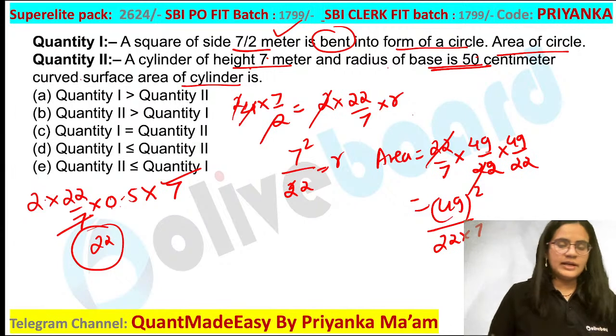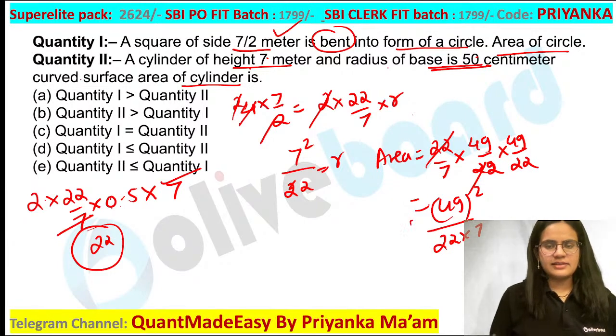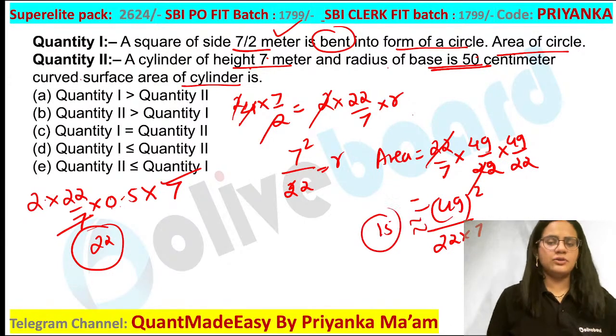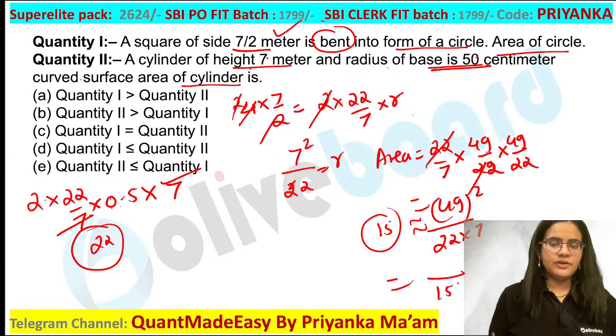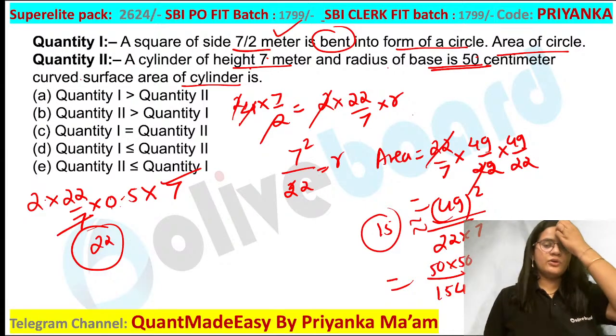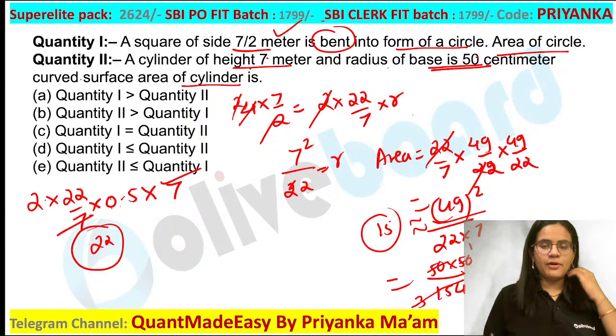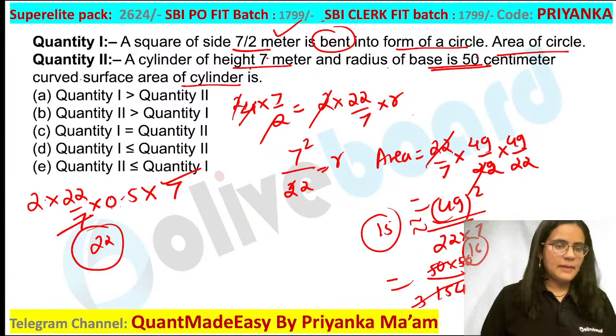Now you can calculate the approximate value. I think its answer somewhere around 15 would be the value. Okay, just check out what value you are getting in this. So how can you do the approximation? 22 sevens are 154, and this numerator is nothing but 1550. So approximately you can see what value you are going to get. If you are taking this, 53 sevens are, this will become approximately 16 here. Approximately 16 would be your quantity 1.